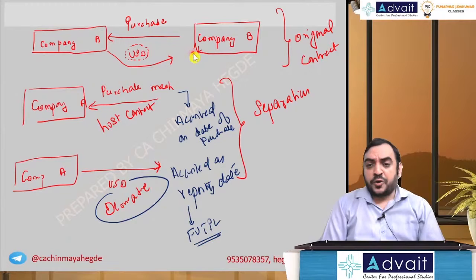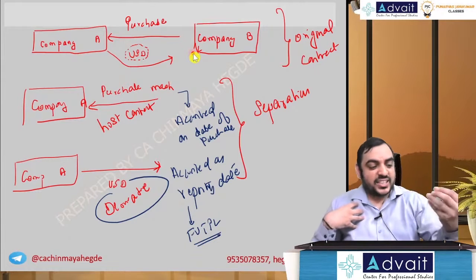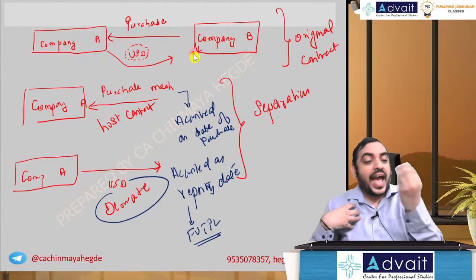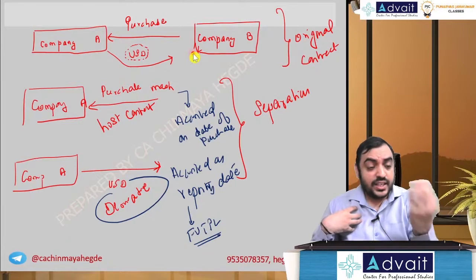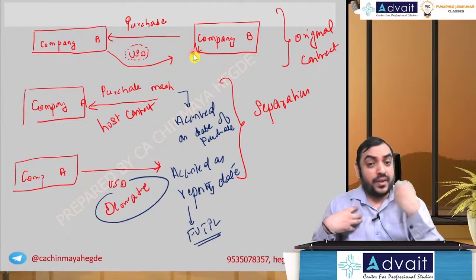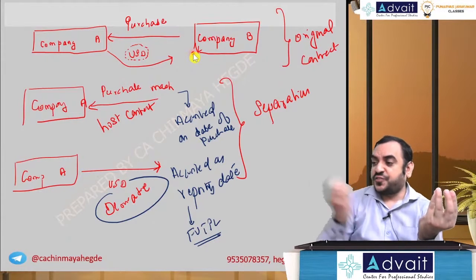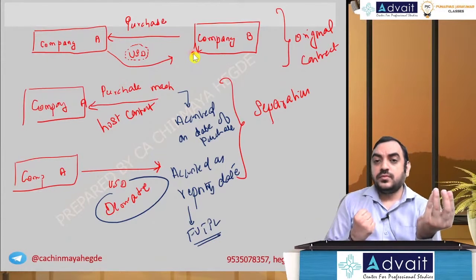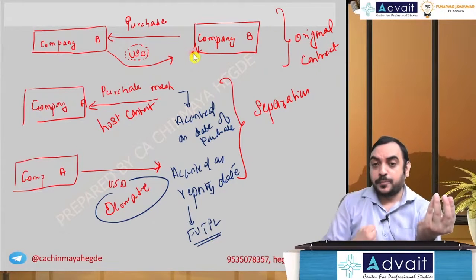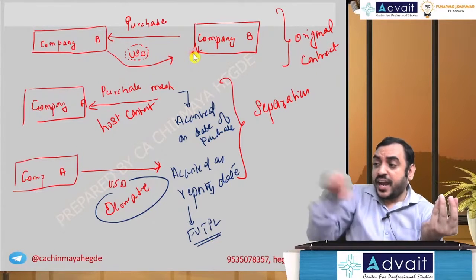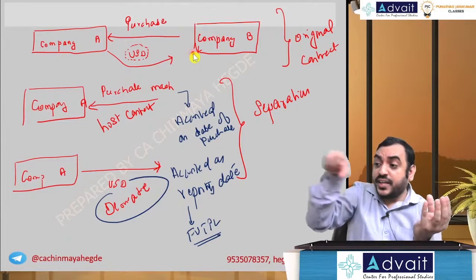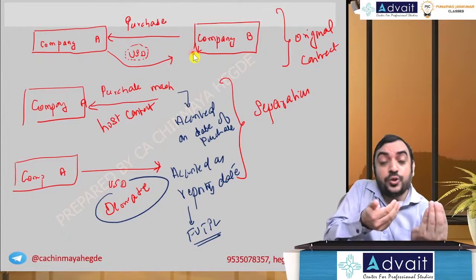Think from the SFM point of view: the importer has purchased goods and I have to give USD. I have an obligation to pay USD. So for the obligation to pay USD, I purchase from the banker, forward market, forward buy. Yes, for hedging purposes, I do a forward buy. But once I do the forward buy, what do I do with it?